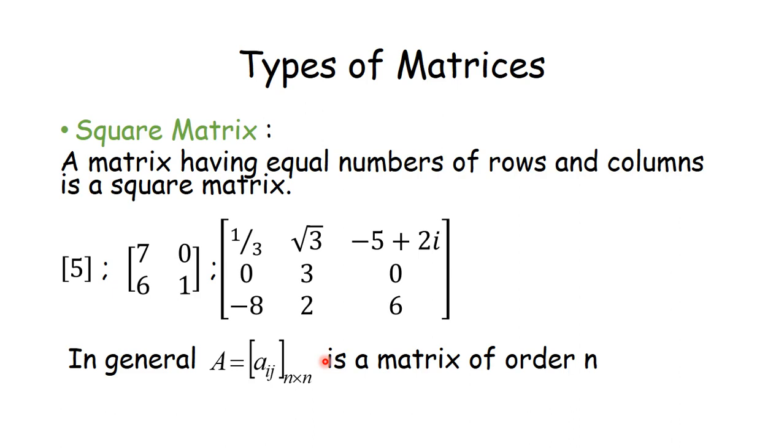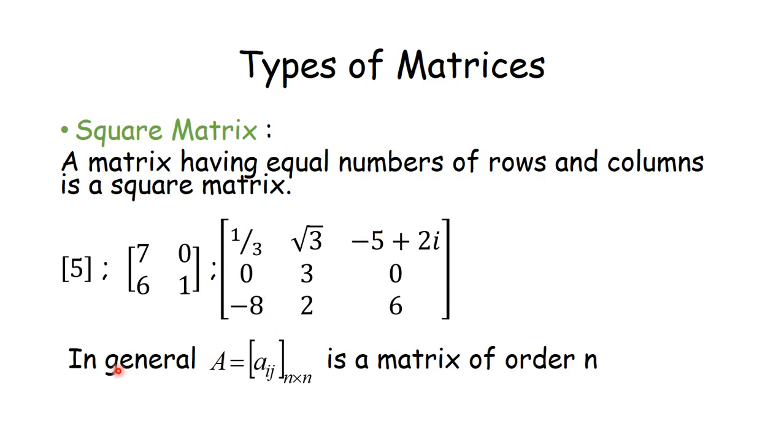Now very important, that is square matrix. What is a square matrix? A square matrix is that matrix which has an equal number of rows and columns. So if I have a matrix with one row and one column, then it is a square matrix. If I have a matrix in which there are 2 rows and 2 columns, then this is a square matrix of order 2. If I have 3 rows and 3 columns, this is a square matrix of order 3.